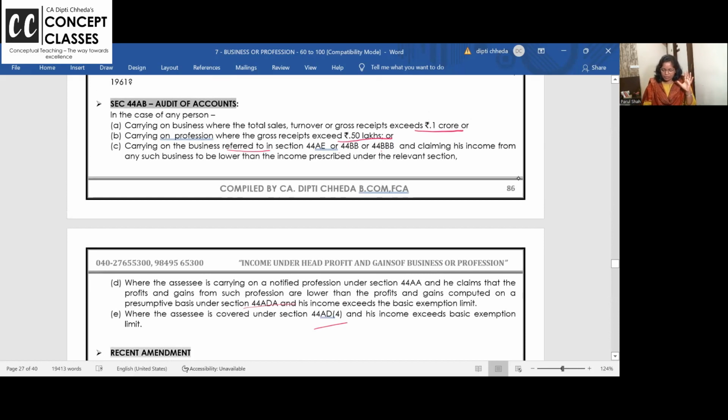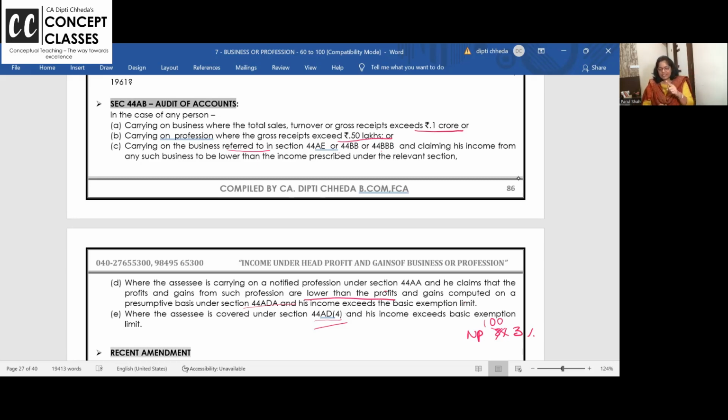Like if you opt for 44AD, the government is saying on 100 rupees turnover, show 8% net profit, don't maintain the books, don't get it audited. You say, "Ma'am, my business doesn't have an 8% margin, it's 3%." Okay, maintain the books, get it audited. If you want to show lower income, then you have to do that. So what are the 3 cases when you have to get your books of accounts audited?